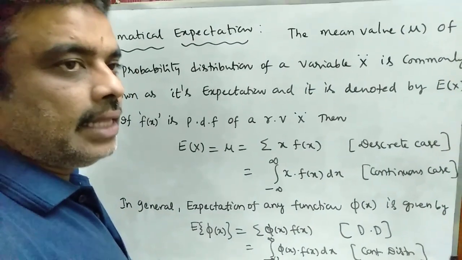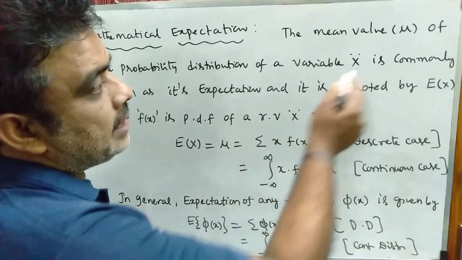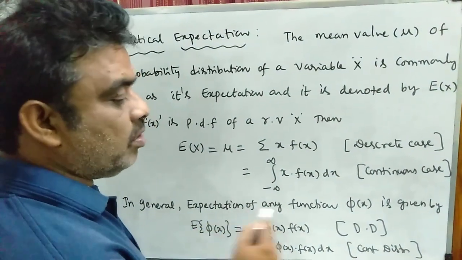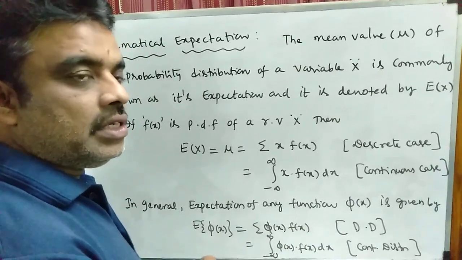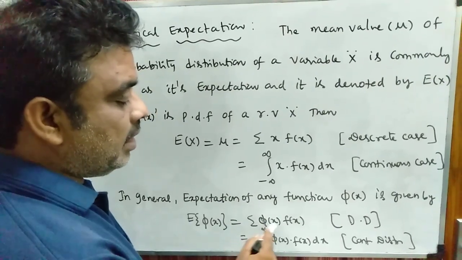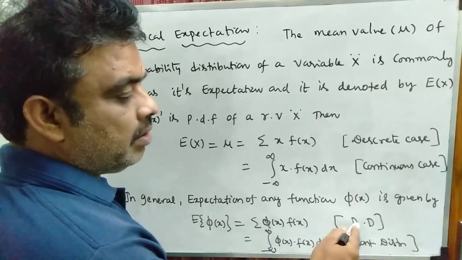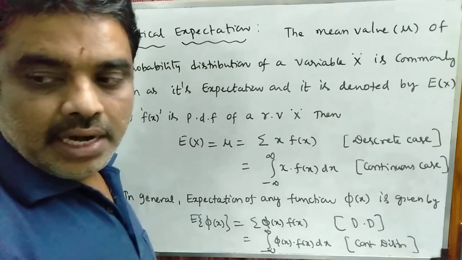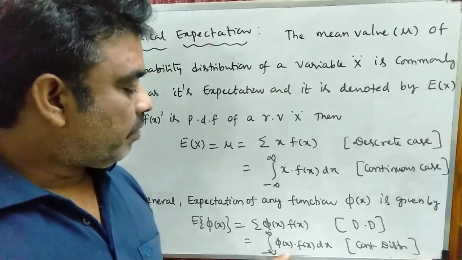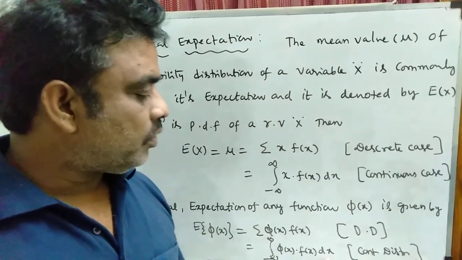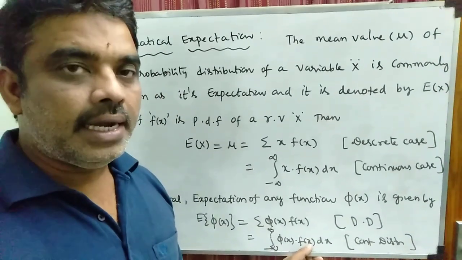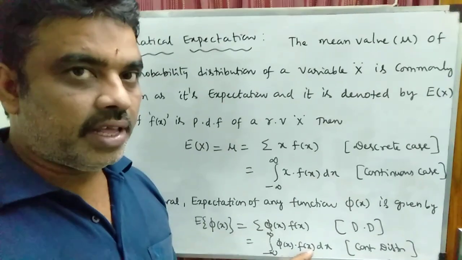Similarly, in general, this is the expected value of x. If you want to find the expected value of any function phi of x, it is given by E of phi of x equals summation phi of x into f of x for a discrete distribution, and for a continuous distribution it is integral from minus infinity to infinity phi of x into f of x into dx. Here f of x is the probability density function of the random variable capital X.